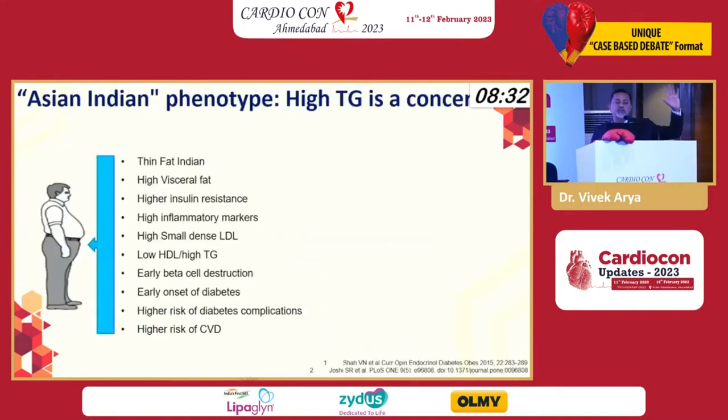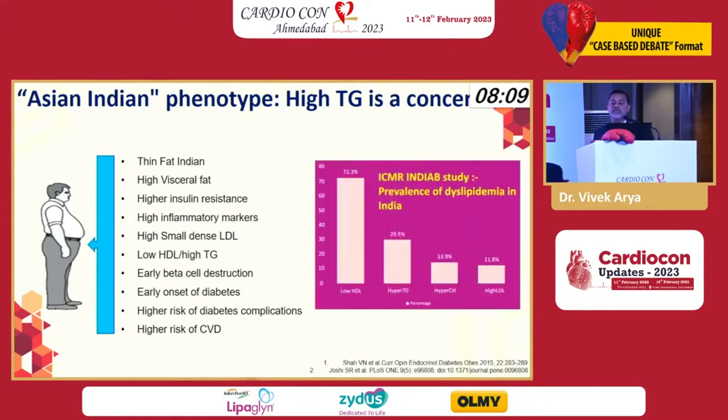This is a kind of an Asian phenotype. Typically what you find is a thin fat Indian, high visceral fat, higher insulin resistance, high inflammatory marker, high small dense LDL, early beta cell destruction, early onset of diabetes, higher risk of diabetic complication, high risk of CVD. So basically we have to understand that what we are dealing is something like this.